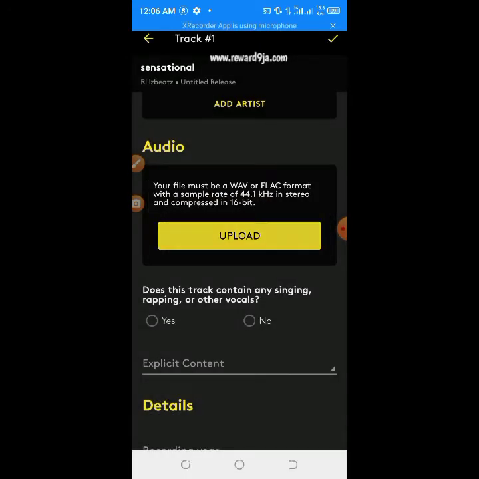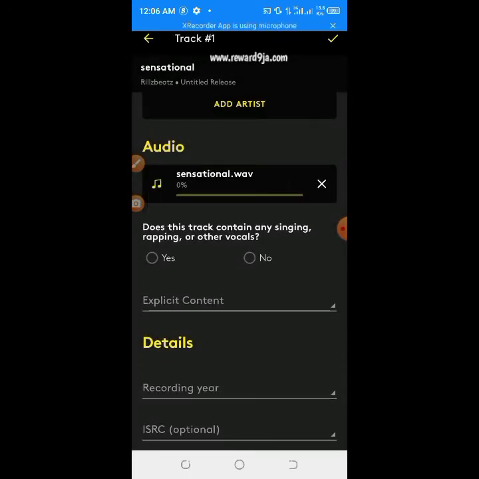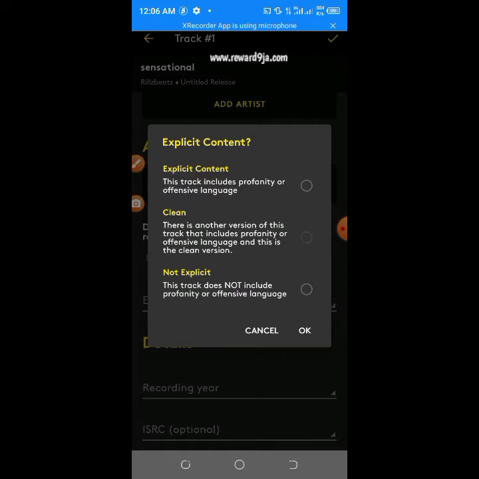Let's add all these things. Does this track contain any singing, rapping, or any vocals? No, since it's instrumental. Explicit content: clean. So explicit content, just say not explicit.